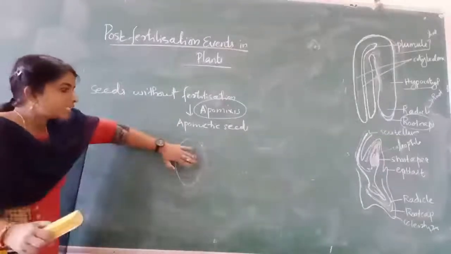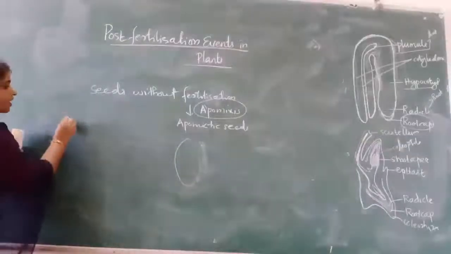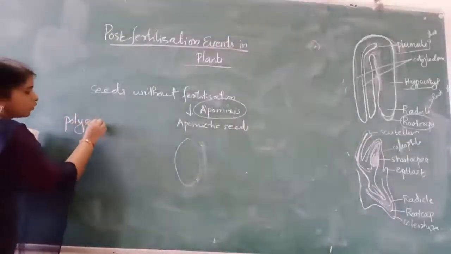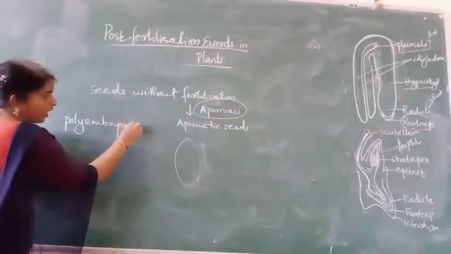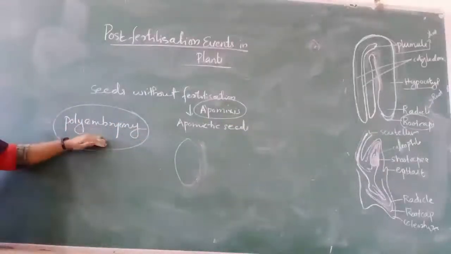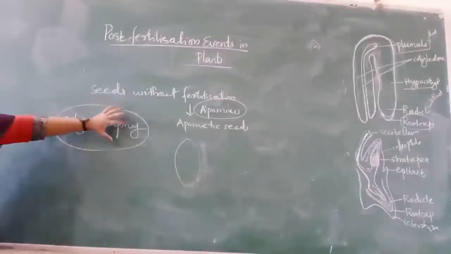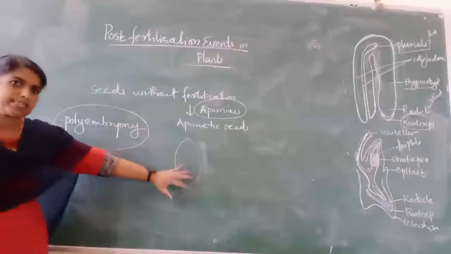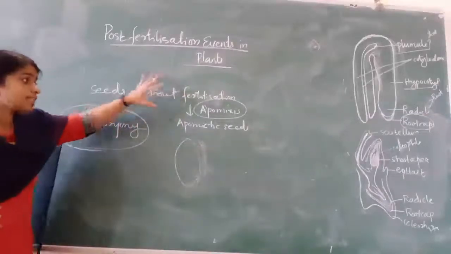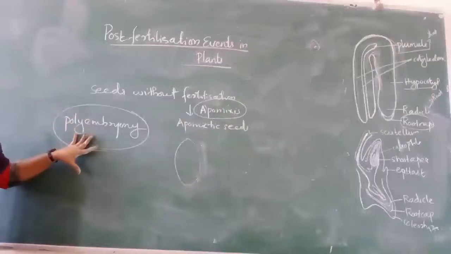So inside a single ovule you can see many embryos. Such a condition is known as polyembryony, the occurrence of many embryos. Poly means many. Example, citrus. So apomixis and polyembryony are both very important in your board exams.